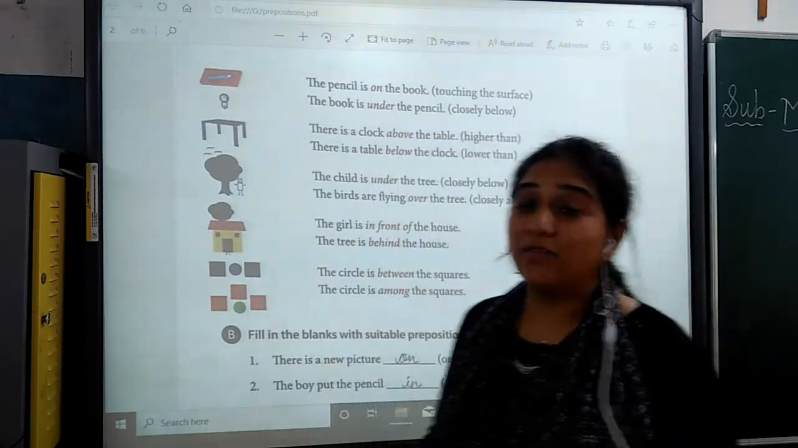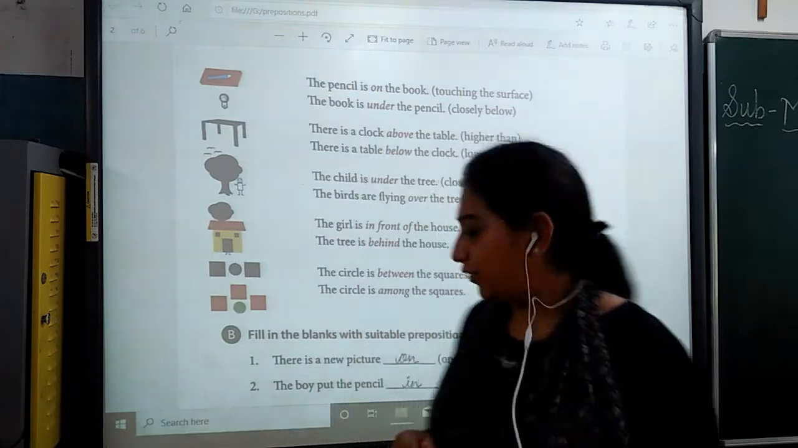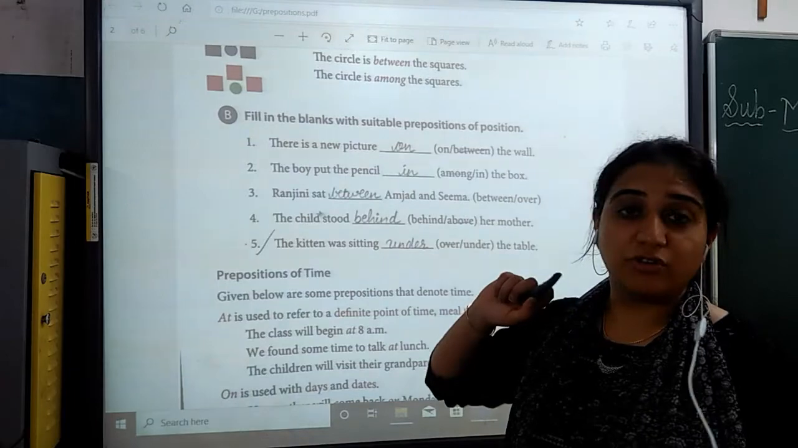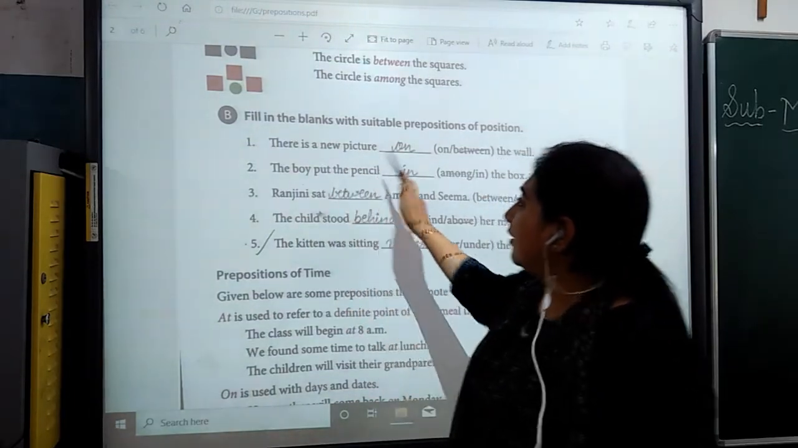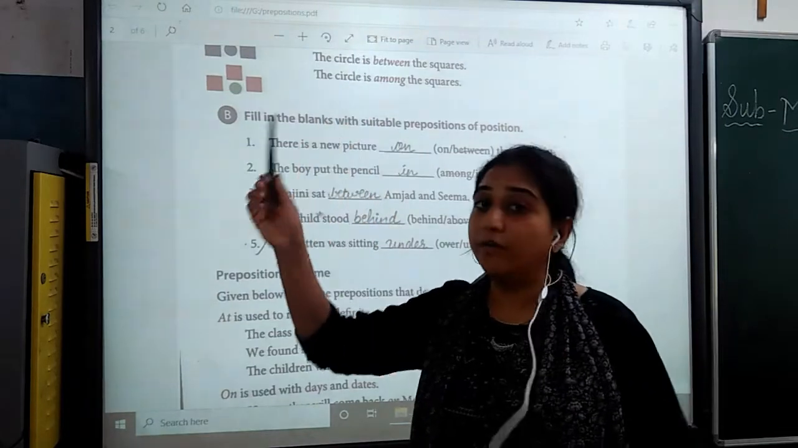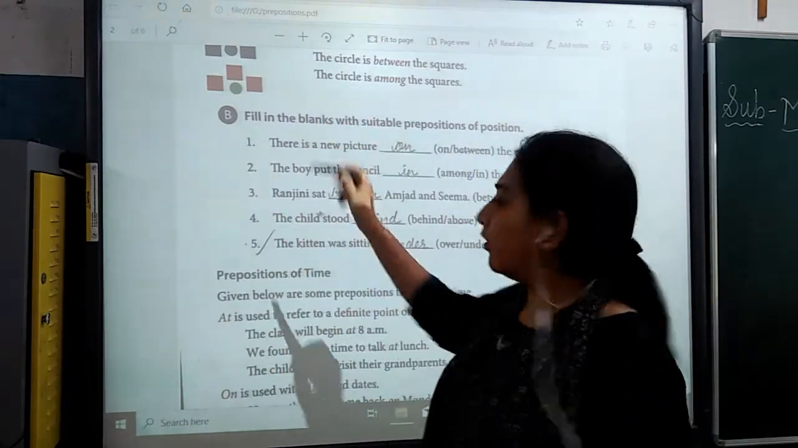So let's start with the activity portion of this. Fill in the blanks with suitable preposition of position. There is a new picture. Dash the wall. On होगा. On the wall. It won't be between the wall. It would be on the wall.